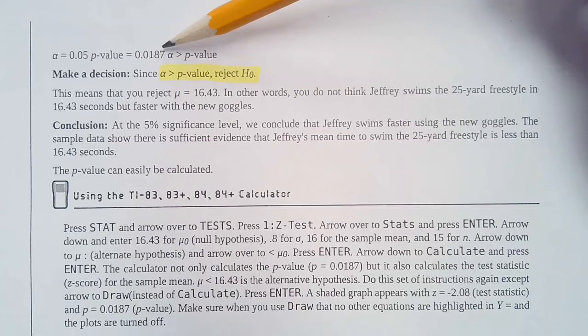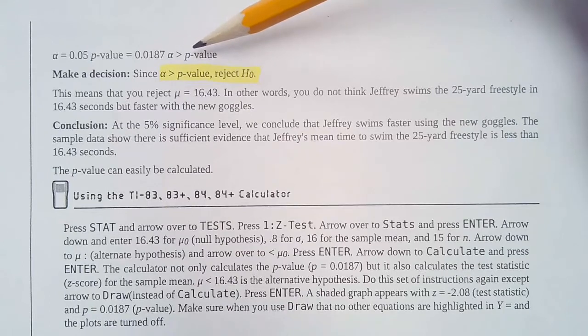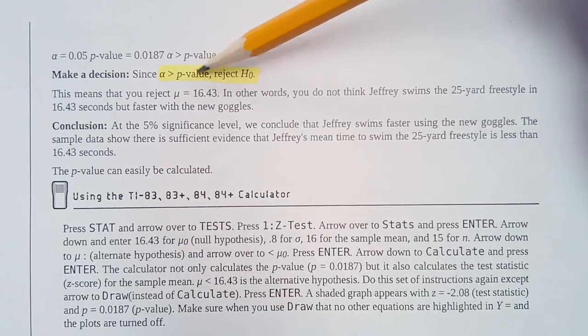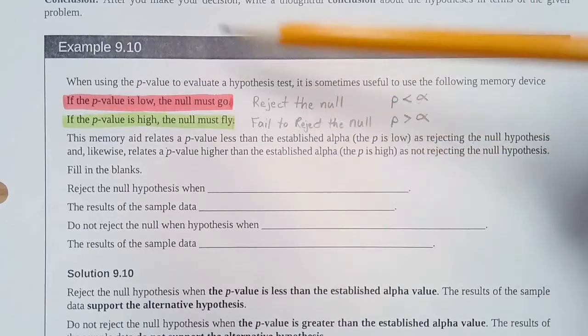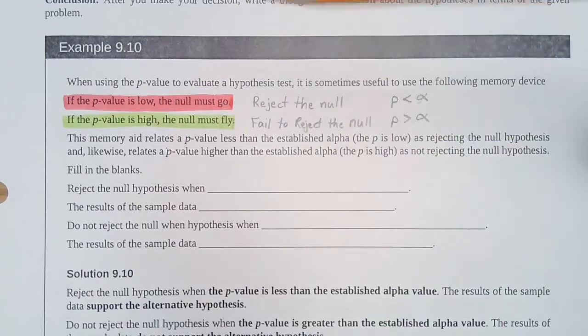And you can see that the p-value is lower than the alpha value. So if p is low, the null must go. So if p is lower than the alpha, we need to reject the null hypothesis. All right, so I just used a mnemonic there to help us figure this out.